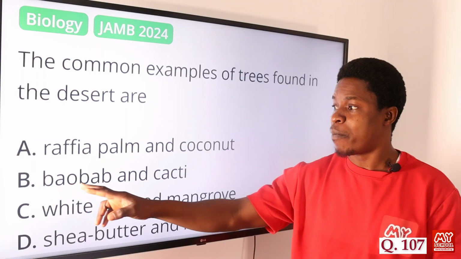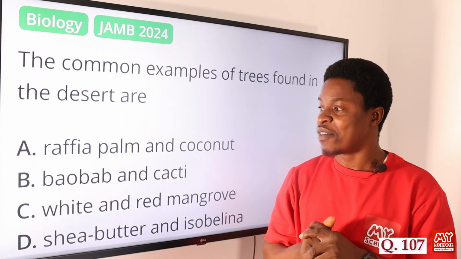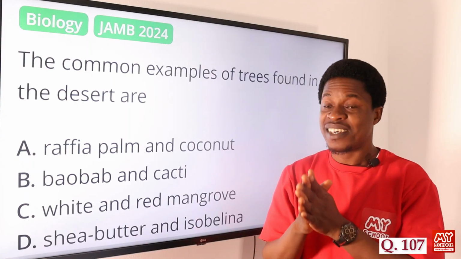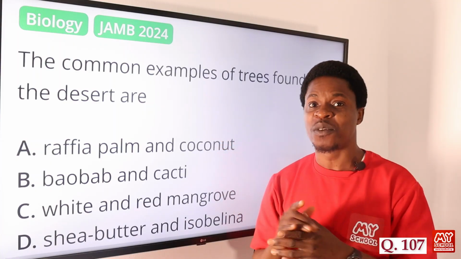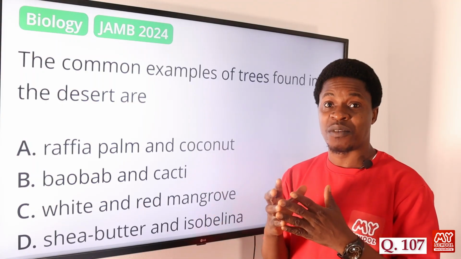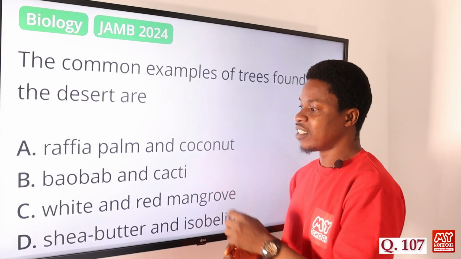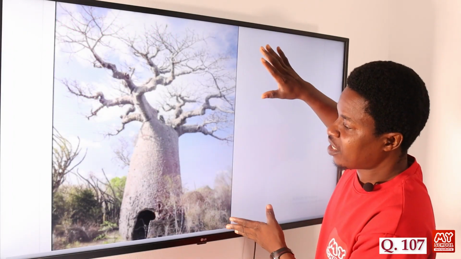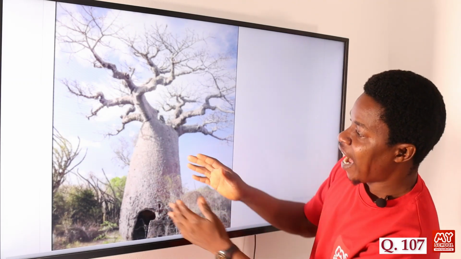Option B, we have baobab and cacti. Baobab and cacti are examples of plants or trees that grow in the desert. You see how big their trees are. Let's look at the diagram of the cacti. The plural is cacti, but the singular is cactus. This is the diagram of the cactus tree, or we call it cacti if it is more than one. You can see how big it is.